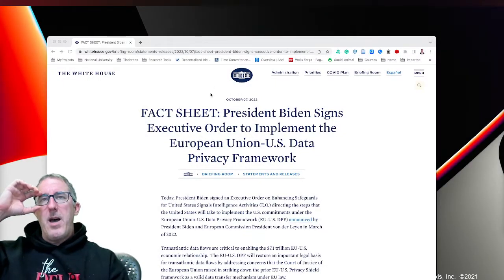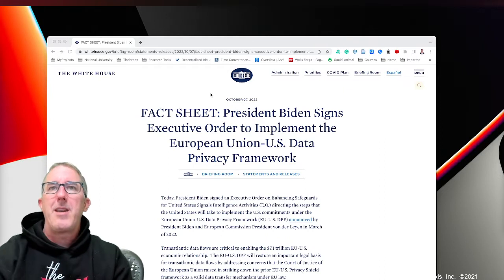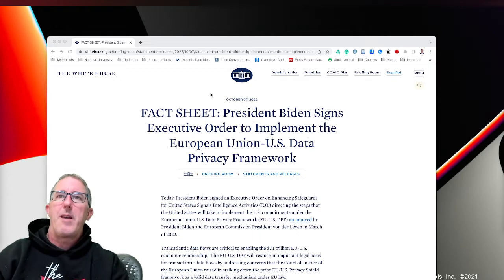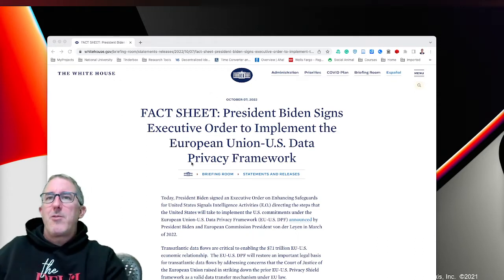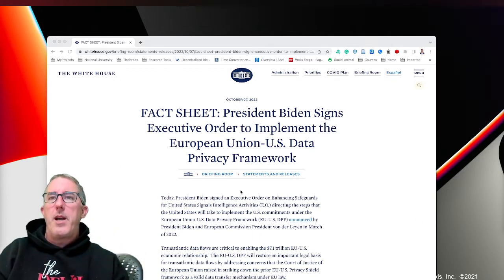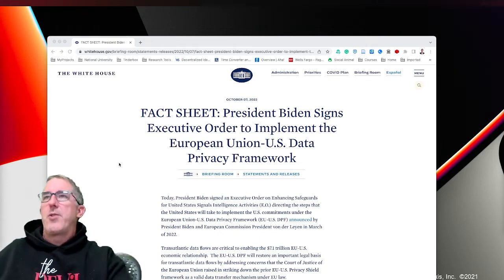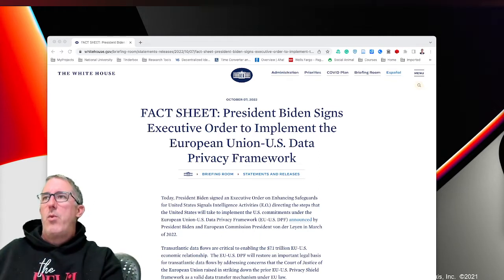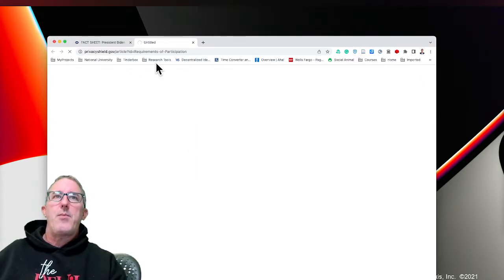So this morning when I woke up, I saw this news about how President Biden signed an executive order to implement the European Union U.S. Data Privacy Framework, which is really, really important because it allows U.S. and European enterprises to legally exchange personal data back and forth between the countries. Now, this was enacted as a means of replacing the prior framework that was in place, which was basically called the Privacy Shield.